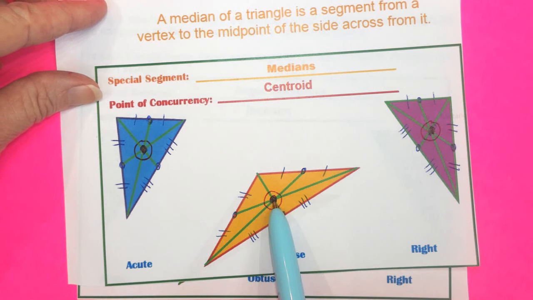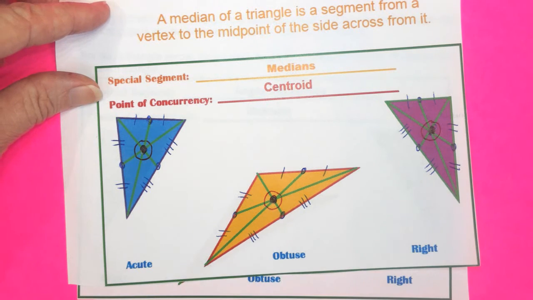A sculptor would balance his artwork there if he physically had a triangle suspended, or perhaps you're making a mobile with triangles. That's where you would pin the string to the triangle to make it balance.